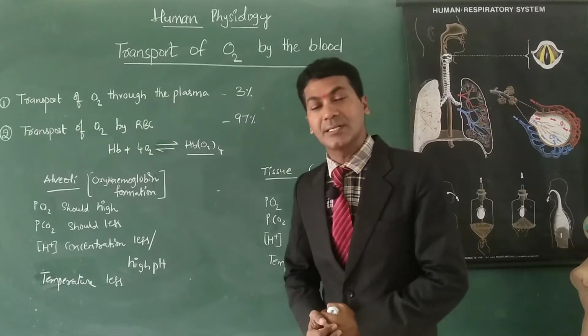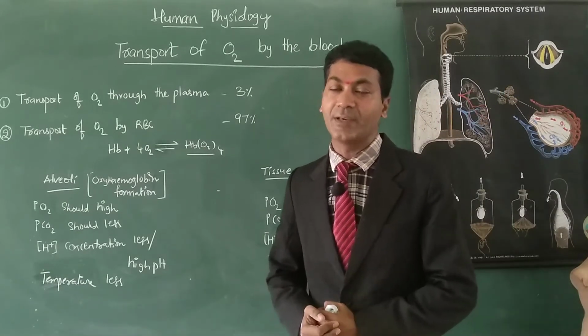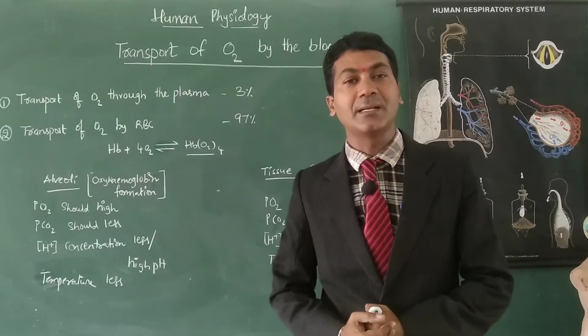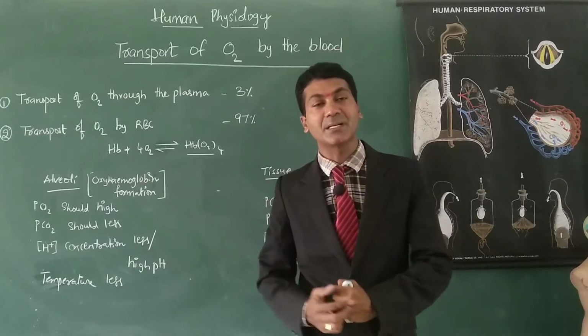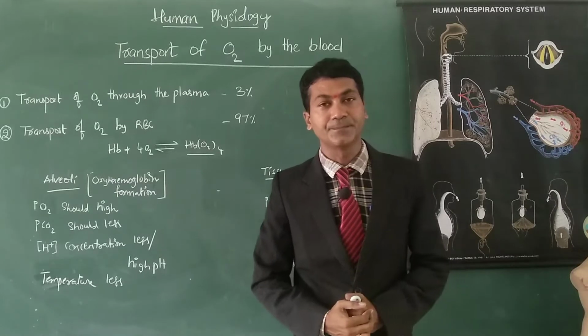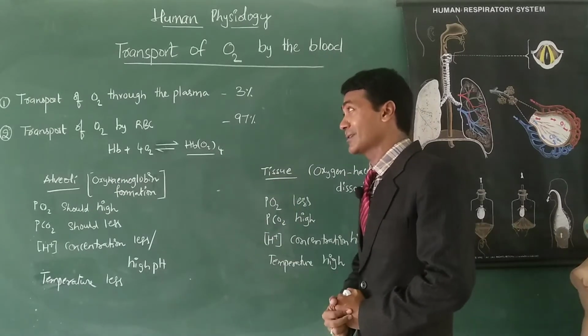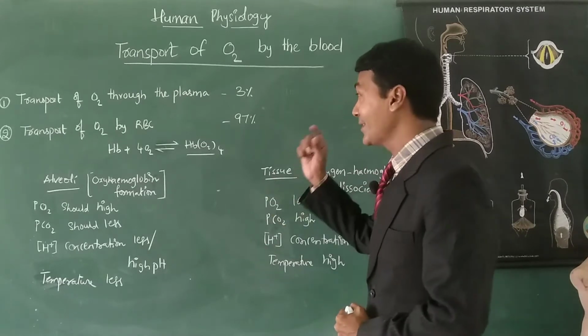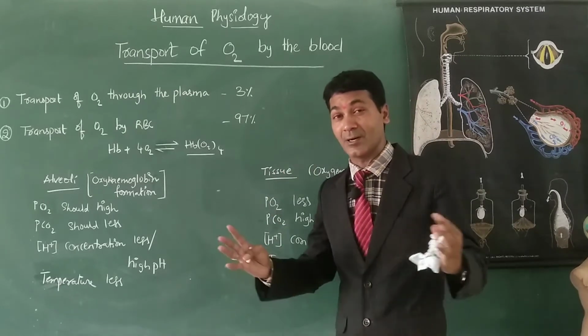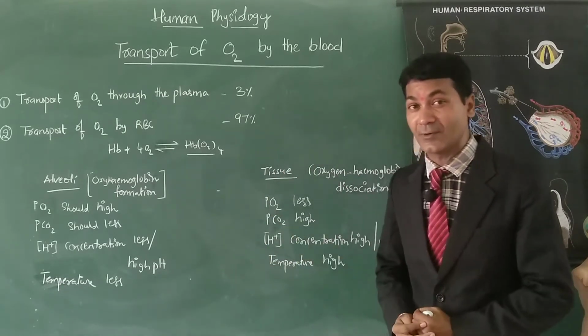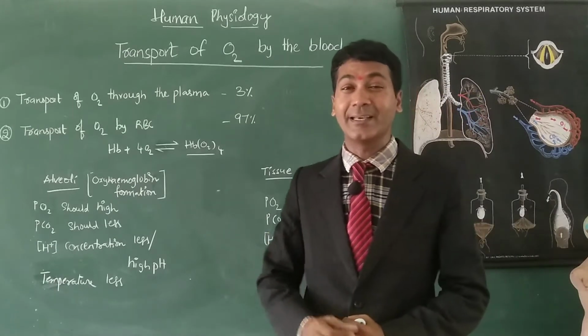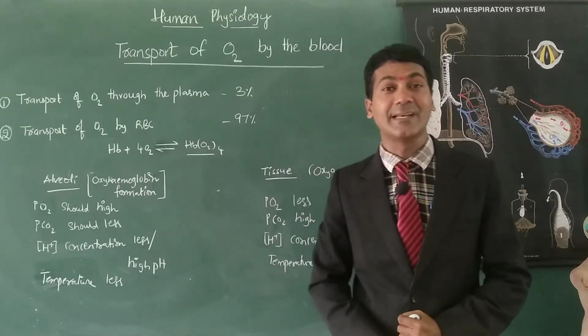We know oxygen dissolves in water very quickly, as blood plasma is composed of water. So first and foremost, the transport of oxygen through the plasma. 3% of oxygen out of 100 is transported in the dissolved state.